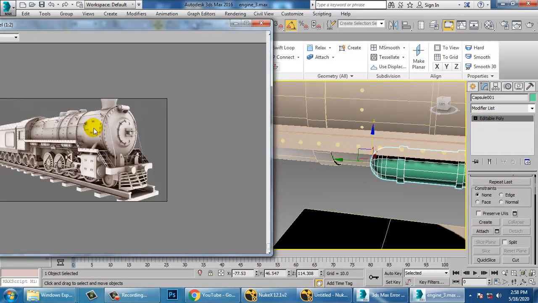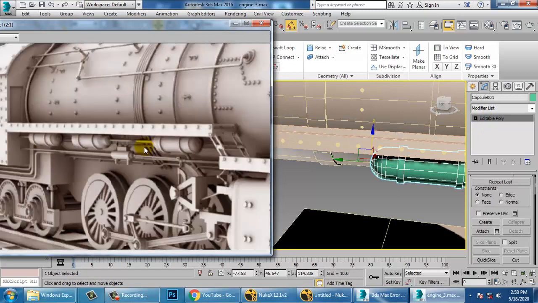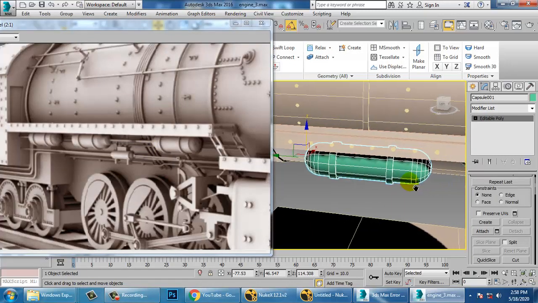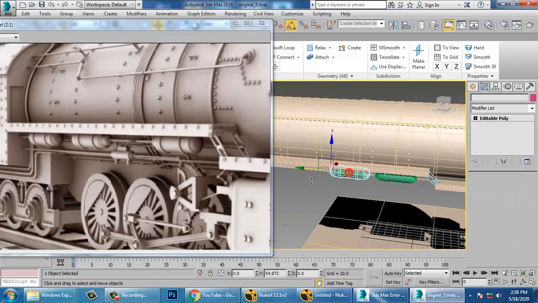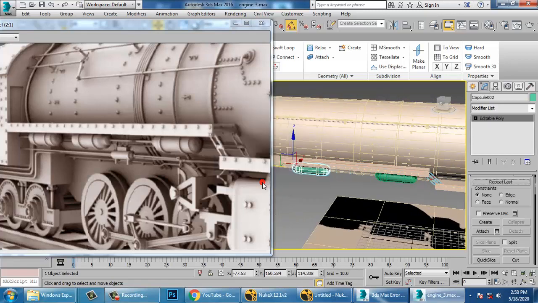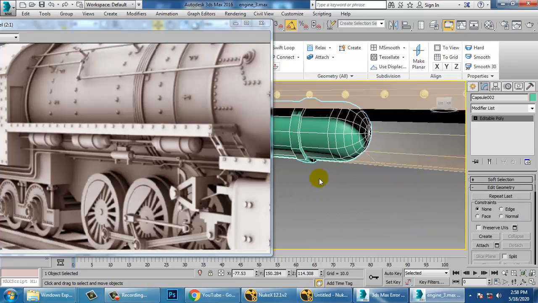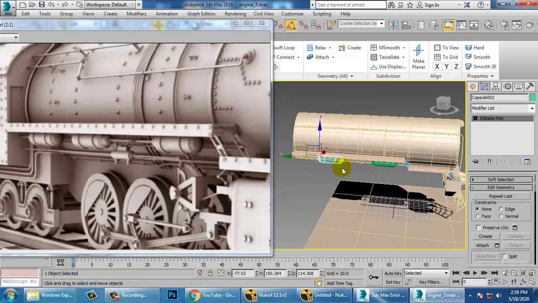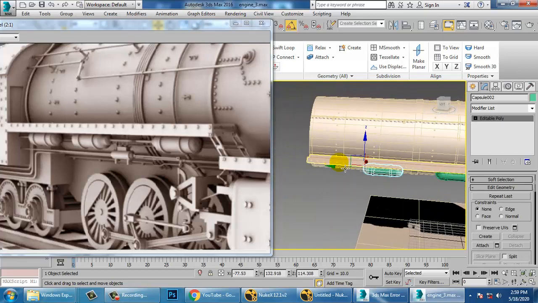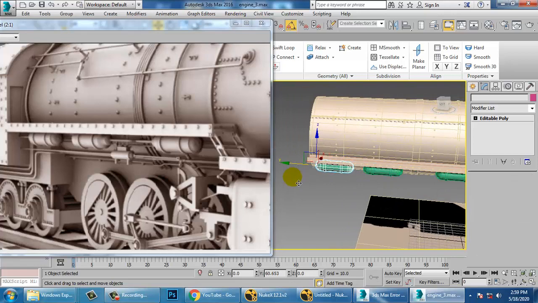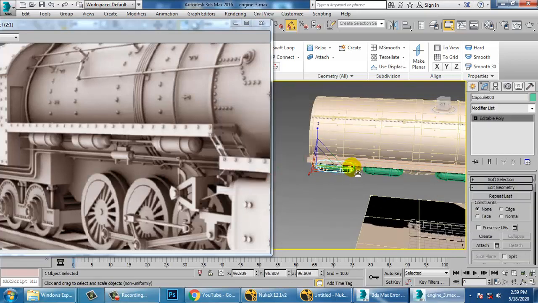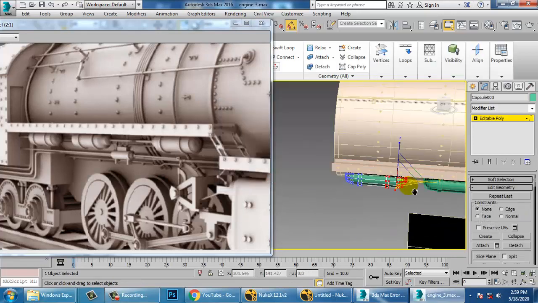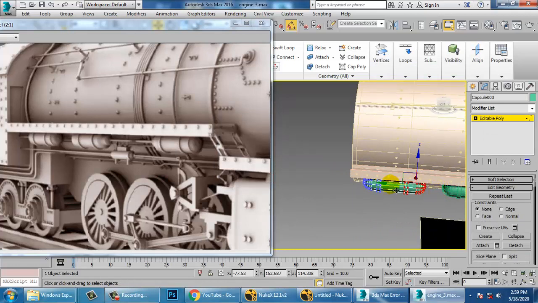So let's make a duplicate of this. And before we go with this duplication, make one more duplicate. So you can reduce the size of it a bit and push it.